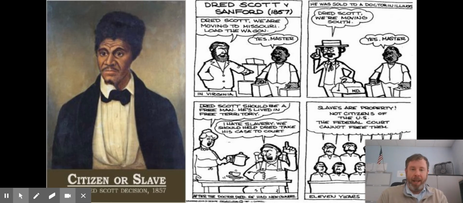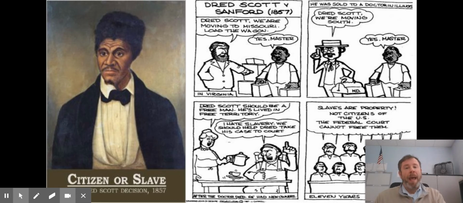Dred Scott was a slave. All right, so Dred Scott lived in the South where slavery was legal. Dred Scott and his master move up into the North where slavery is illegal. Dred Scott, in theory, is no longer a slave. If you live where slavery is illegal, you can't be a slave. That's just the way that works. And this cartoon's kind of showing you what's happening. Dred Scott lives where slavery is illegal, therefore he should be a free man.